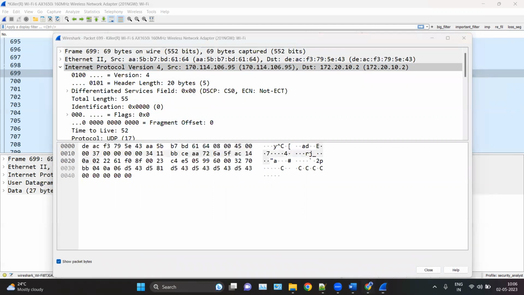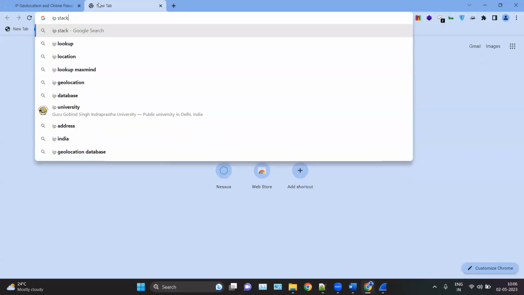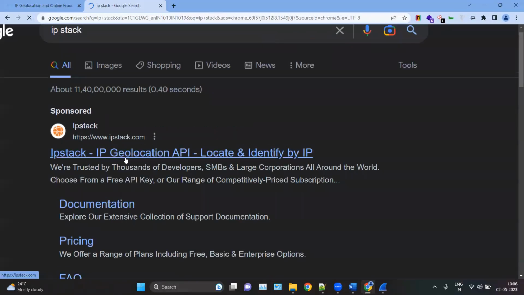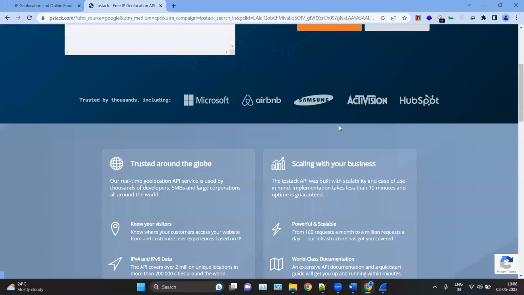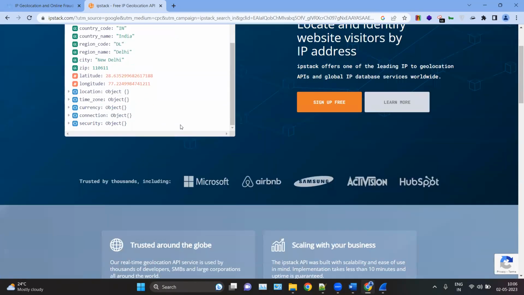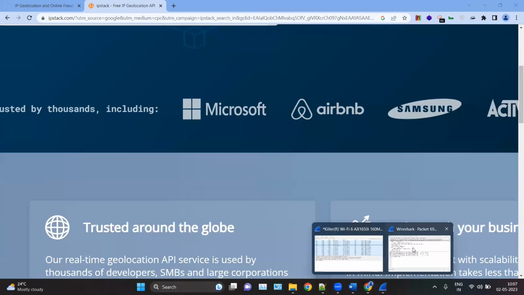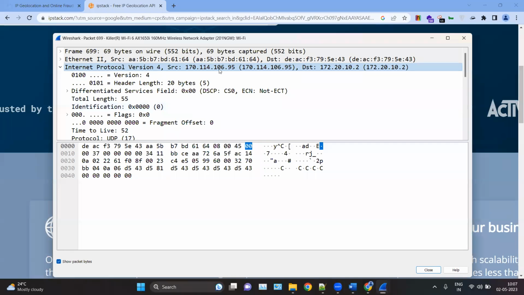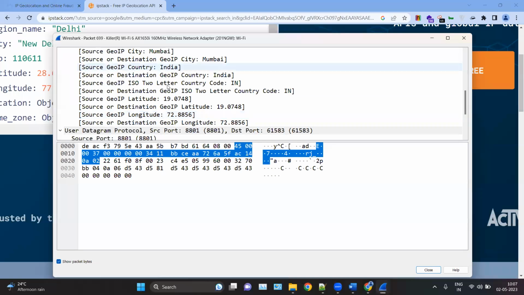For example, here we have one more application for that. We can search for IPstack. Okay, this one. So IPstack will show you your location, like where your current location is, on the basis of IP. As well as it will show you the latitude and longitude. So whenever you're getting any packet information, like the source IP is this one. Suppose you want to find out your source IP or your destination IP, then you can put it here. So it will also show you the same information that Wireshark is showing.